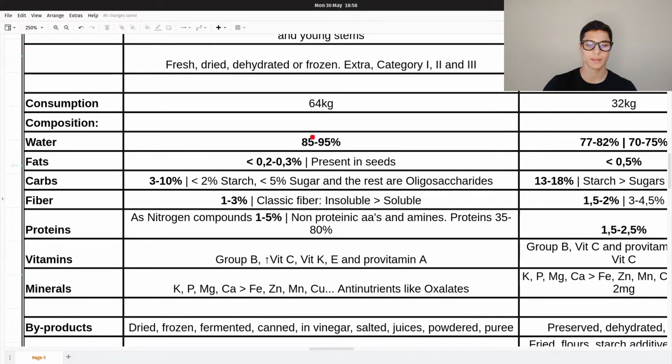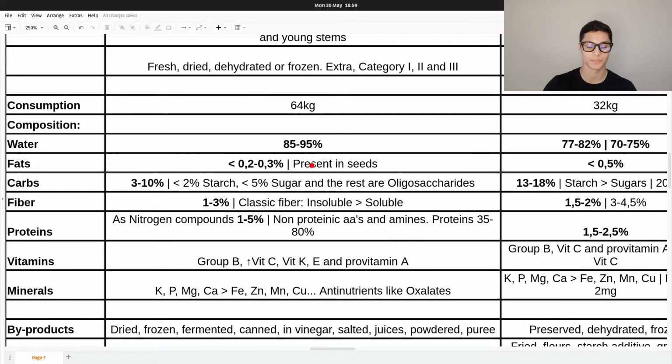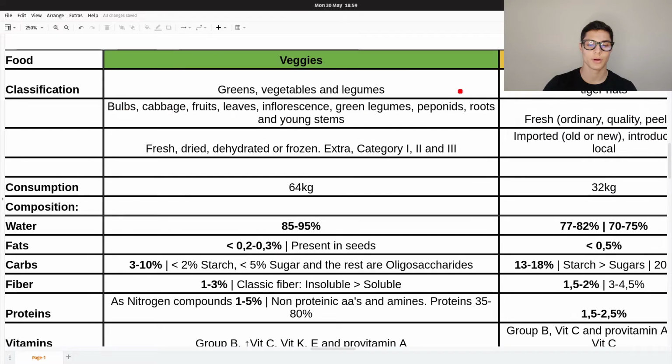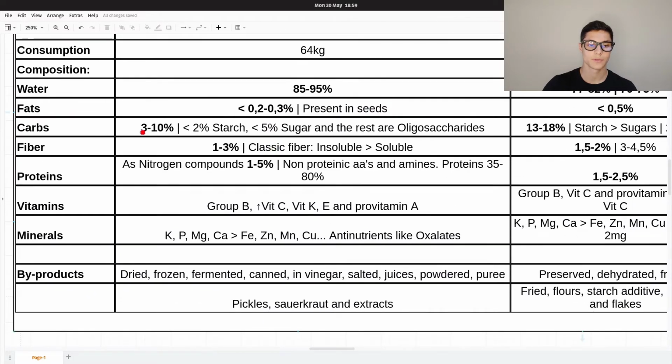Composition: water, 85 to 95%, so as you can see, it's pretty much water. Fats, less than 0.2, less than 0.3. Why? Because fats are only present in seeds. So only a few of these will have seeds and will have fats. Carbs, 3 to 10%. Less than 2% is starch, and less than 5 is sugar. And the rest are oligosaccharides.